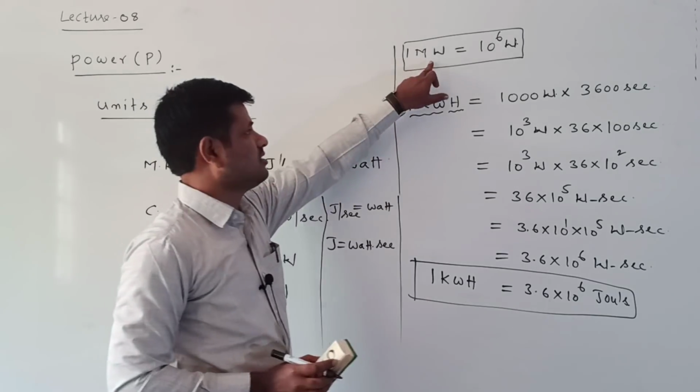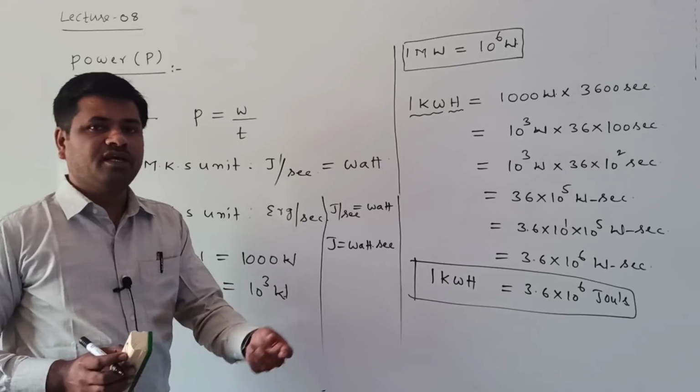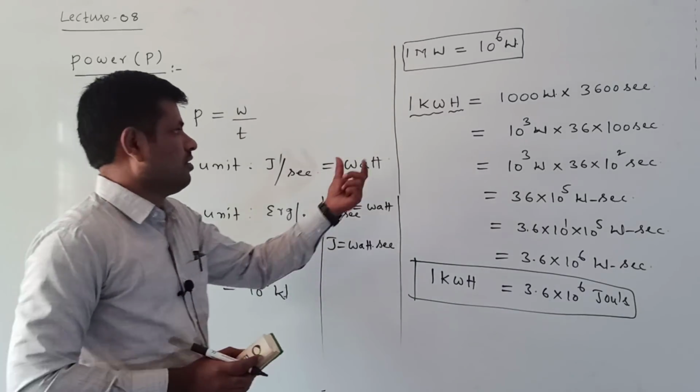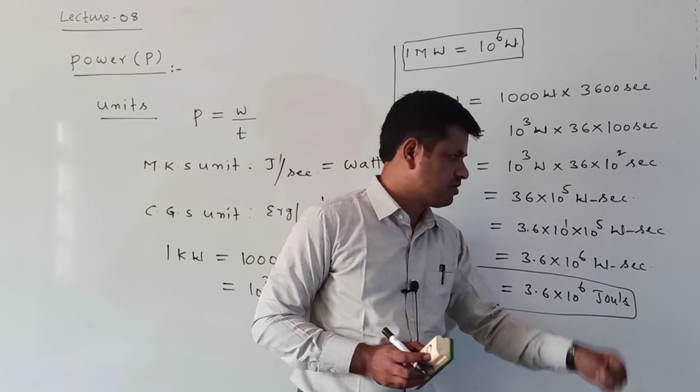Now 1 megawatt is equal to what? 10 power of 6. Mega means 10 power of 6. Milli means 10 power of minus 3. Don't confuse. Now 1 kilowatt hour is equal to how much? 3.6 into 10 power of 6 joules.